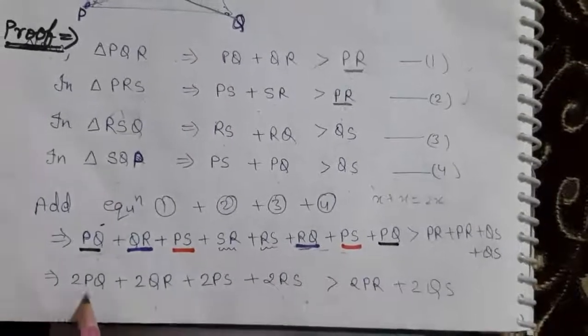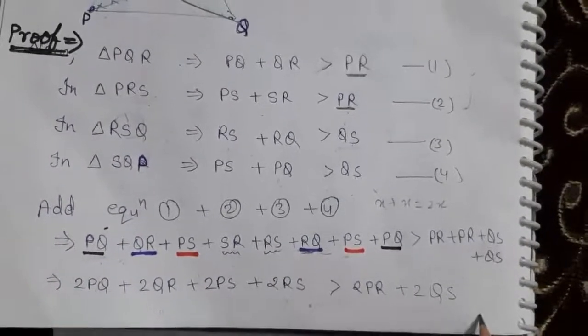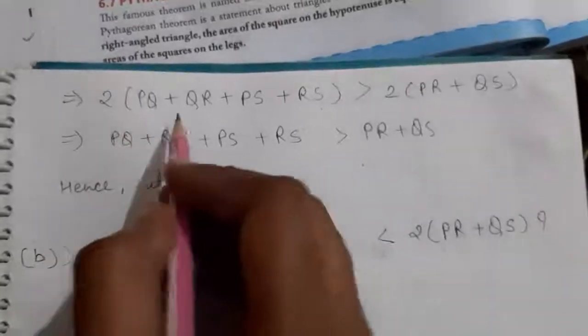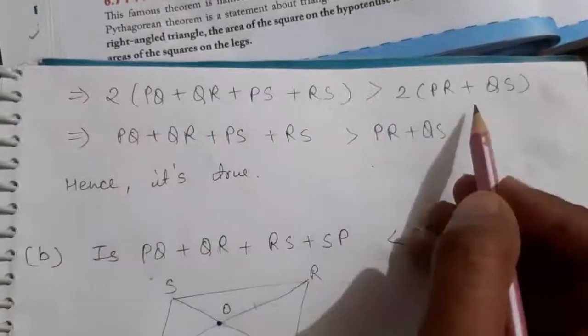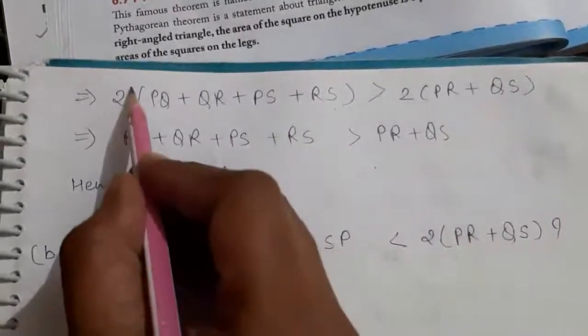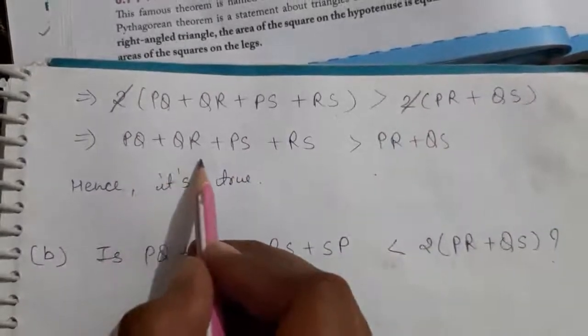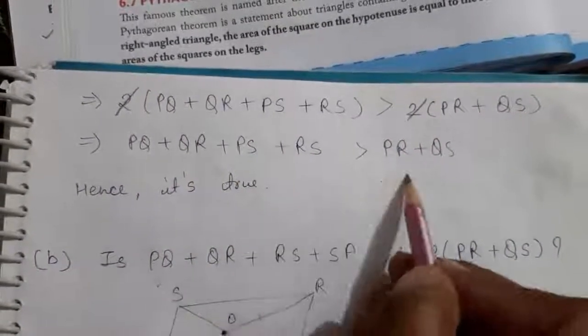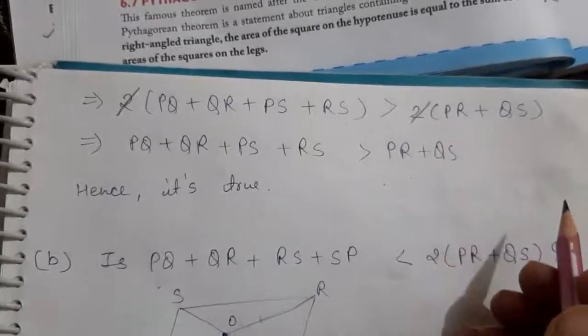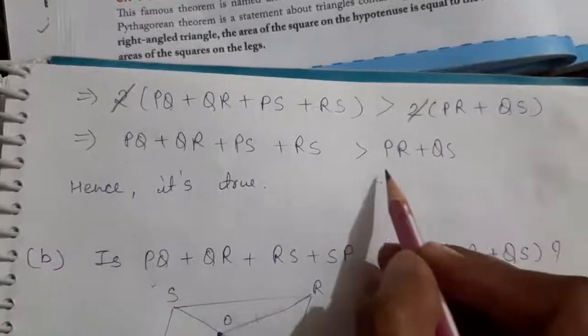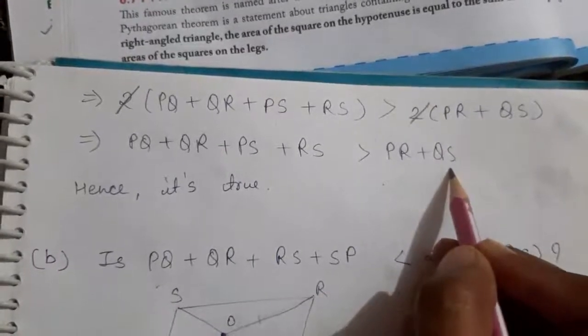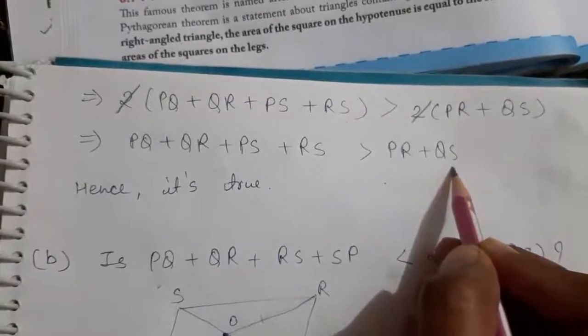You can see here 2 is common and here also 2 is common. So you can take this 2 outside in both places, and then easily cancel 2 from here and here. So this is the condition we wanted to prove, hence it is true. Understand how you can solve this type of question? According to the less than condition, you have to apply the triangle inequality condition.